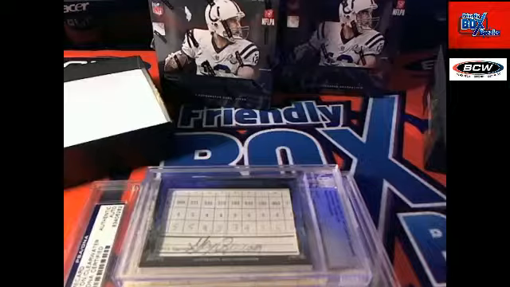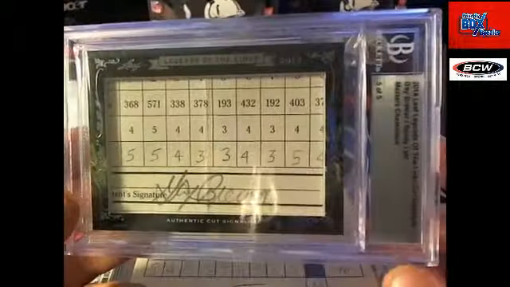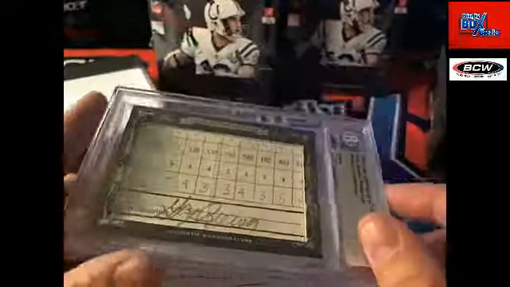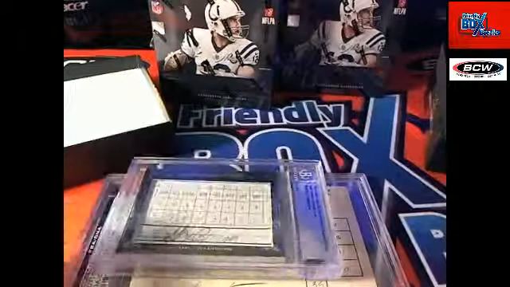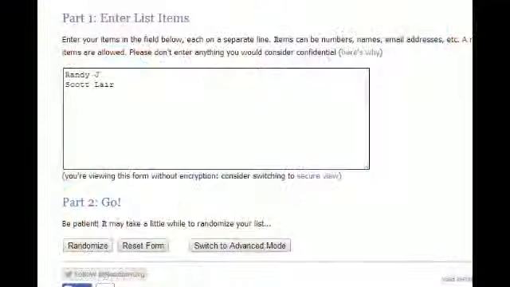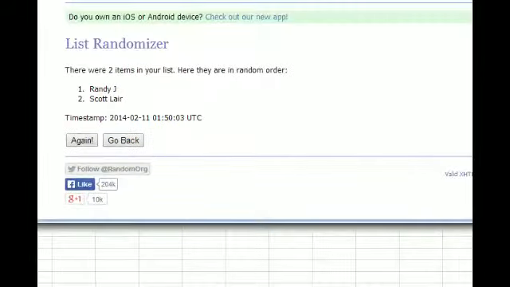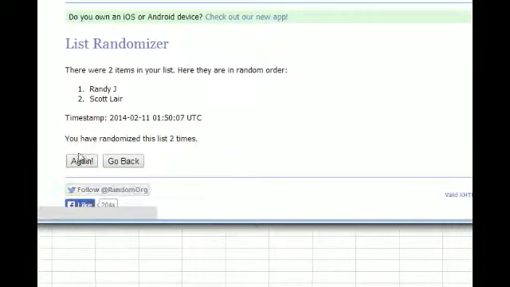All right, so we're going to screen share random.org, and we're going to hit random 7 times. The guy in the number 1 spot after 7 gets the dual auto golf card. That's awesome, man. So here we go. Here we're going to hit random 7 times. That's 1. Let me bring this down a little bit. 2, 3, 4, 5, 6, and 7.